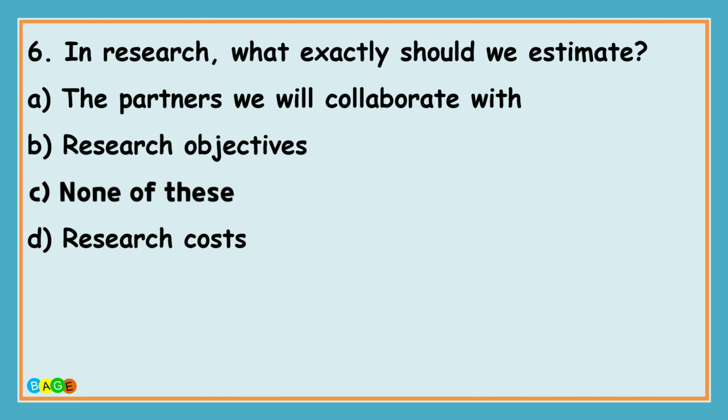Question number 6 is, in research what exactly should we estimate? And the options are A, the partners we will collaborate with, B, research objectives, C, none of these, and D, research costs. And the correct answer is research costs.